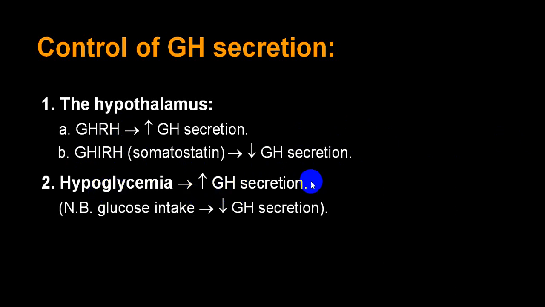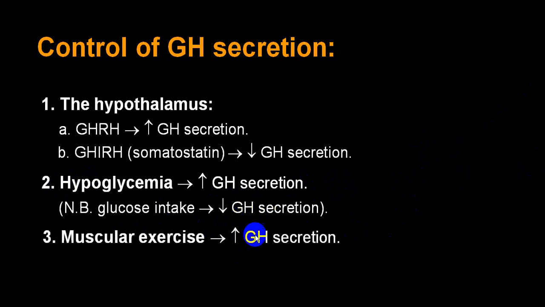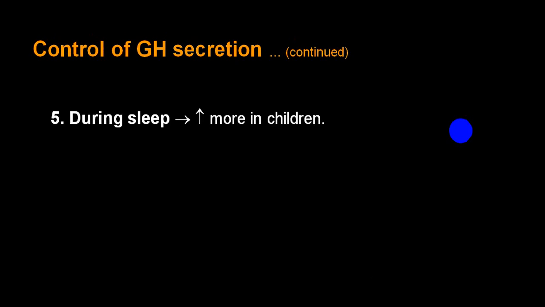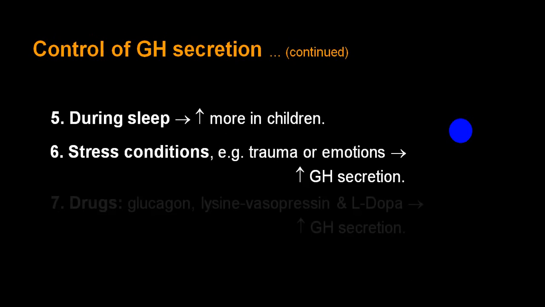Hypoglycemia will stimulate growth hormone secretion, while excess glucose will inhibit the secretion of growth hormone. Exercise will stimulate it. Intake of amino acid and protein will also stimulate growth hormone secretion. Decreased level of free fatty acid, decreased level of sugar, and decreased level of amino acid, all three will stimulate growth hormone secretion from the anterior pituitary. Sleep will also stimulate, stress will also stimulate.